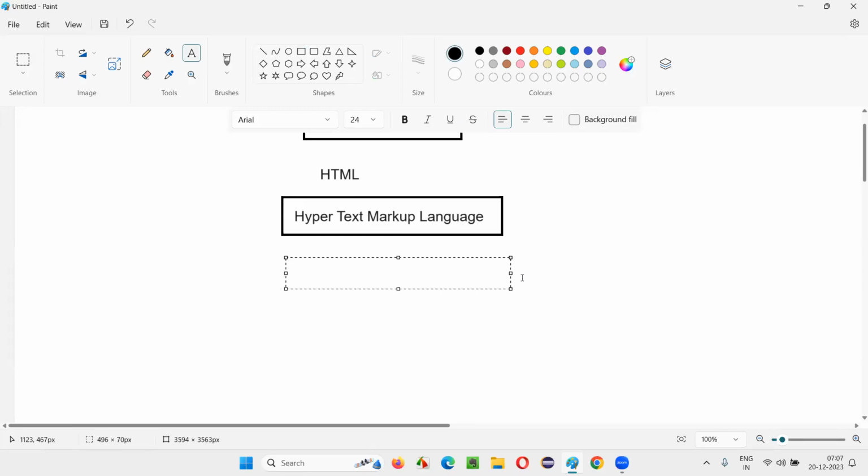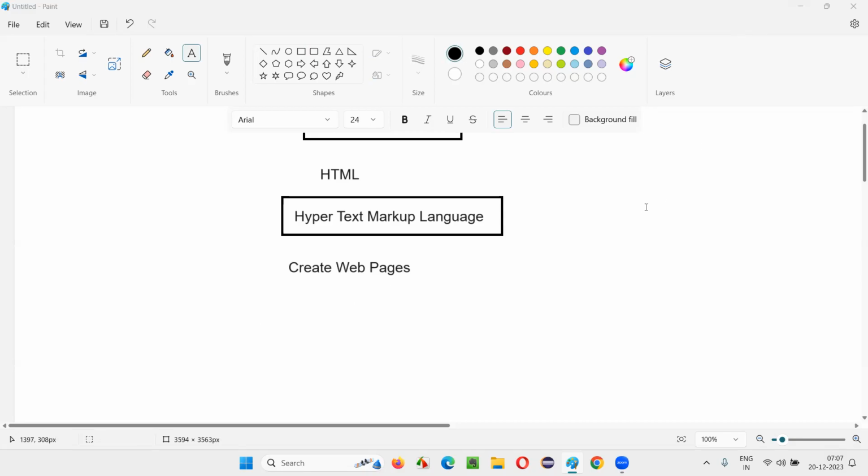With the help of HTML, what can we do? We can create web pages. The basic purpose of HTML is to create web pages. With HTML, we can develop web pages, build web pages, create web pages. Any term you use, no problem. Same answer.